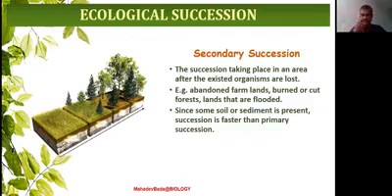Therefore, secondary succession is much faster than the primary succession. Since some soil or sediment is present in the secondary succession, it is faster than the primary succession. One must remember, secondary succession is faster than the primary succession.